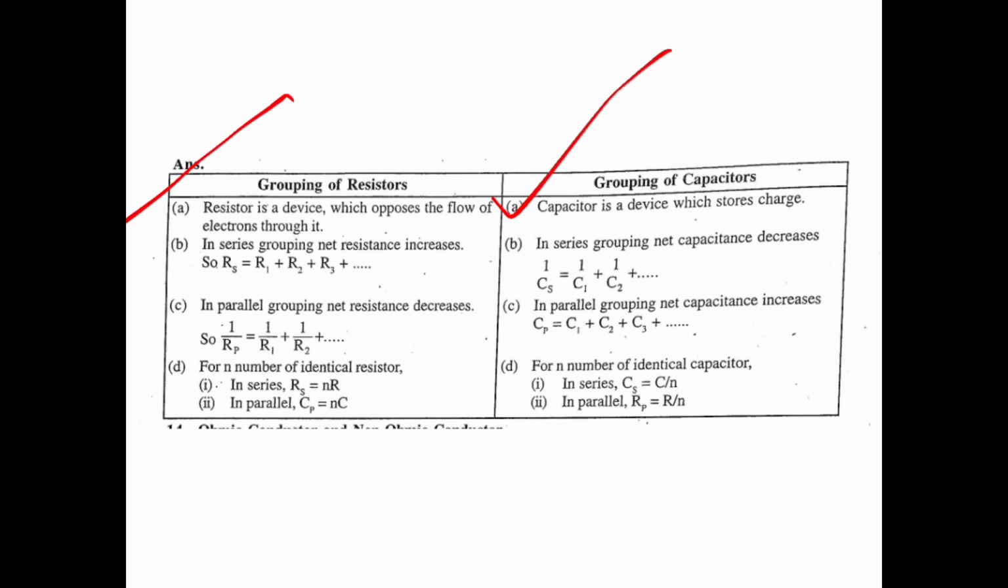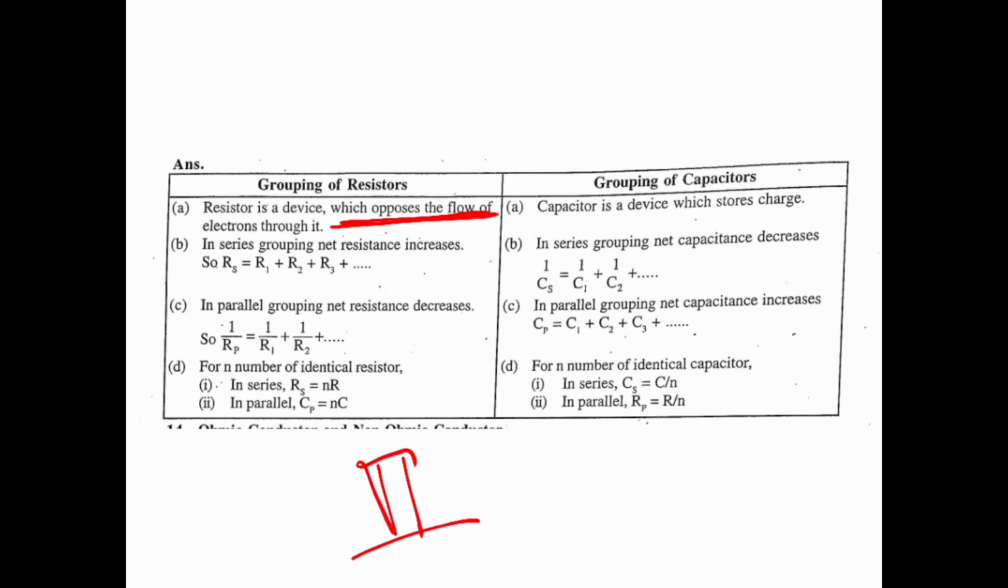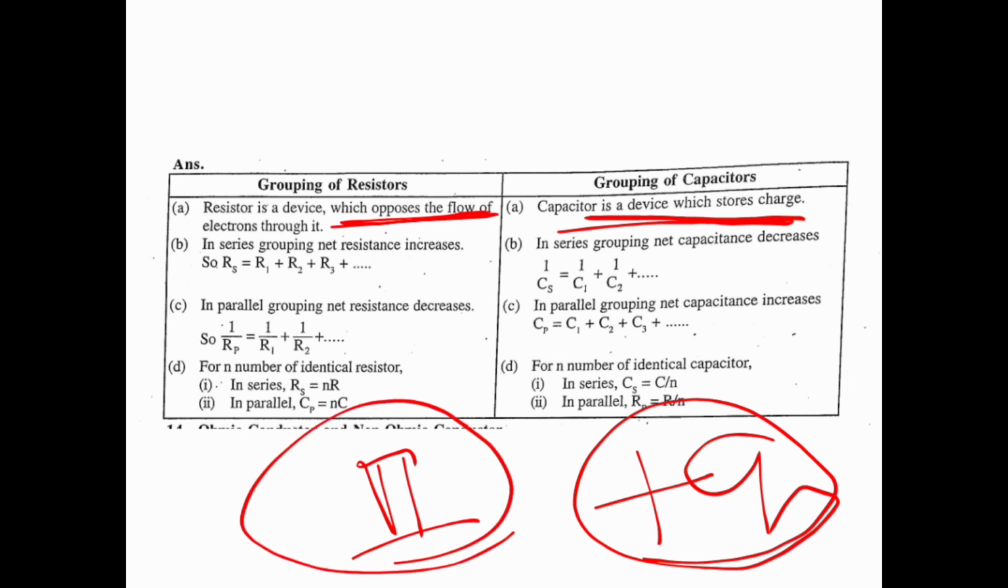Resistor is a device and capacitor is also a device. Resistor is a device which opposes the flow of electrons through it. We can write, in very simple language, that resistor is a device and it opposes the flow of electrons or flow of current. Whereas capacitor is a device which stores charge. In capacitor we can store charge.